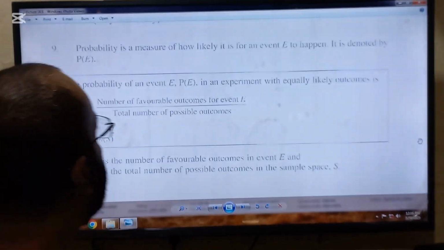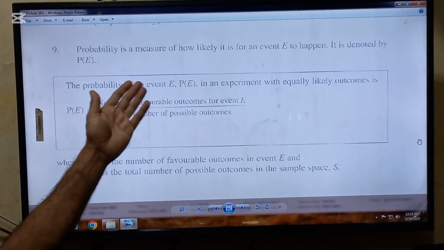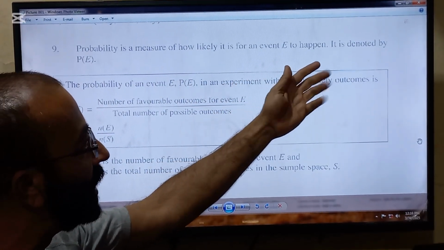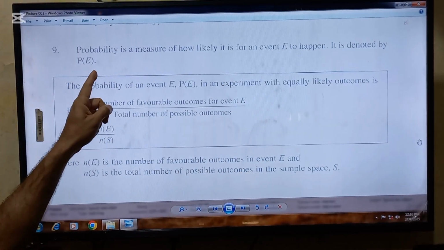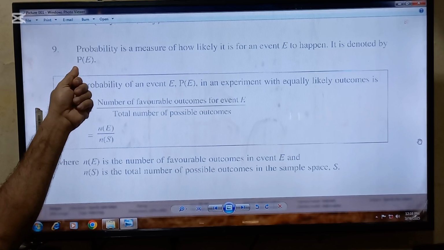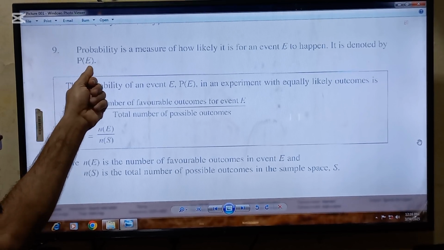Next point to understand is the probability is a measure of how likely it is for an event E to happen. It is denoted by P of E. So whatever the event is, that will be put in the bracket, and P stands for probability. So this is the probability of E.